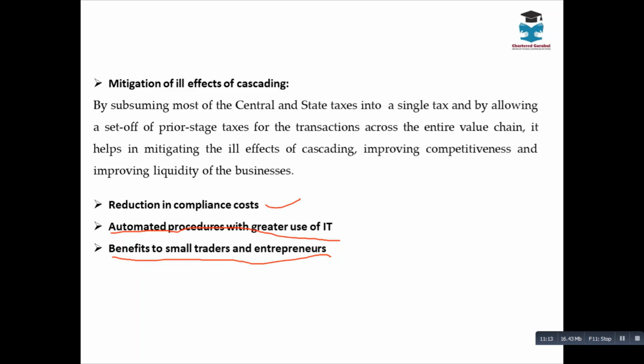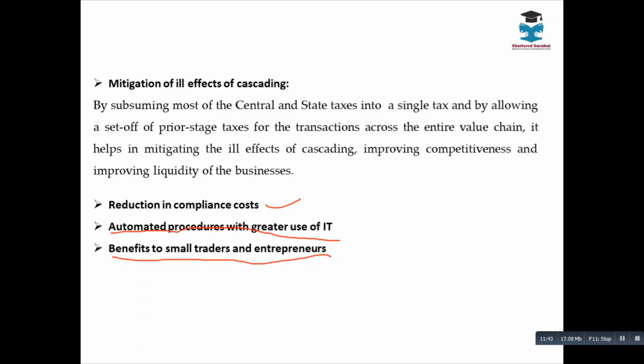Whereas assume A, who is providing this service, has not paid the service tax to the government. In this case, the government is losing, first of all, the service tax, and second, it is allowing another person to take the credit of service tax even without the central government receiving the amount. So there used to be a huge loss to the government, revenue leakage used to happen.